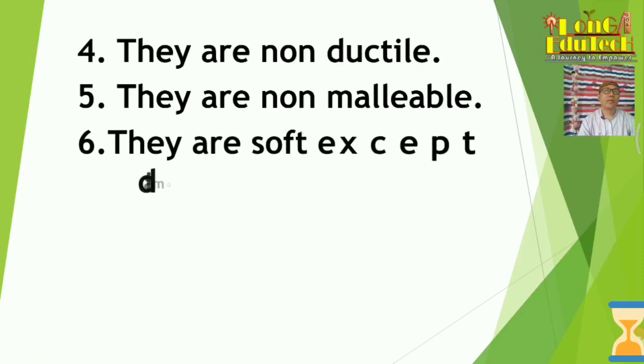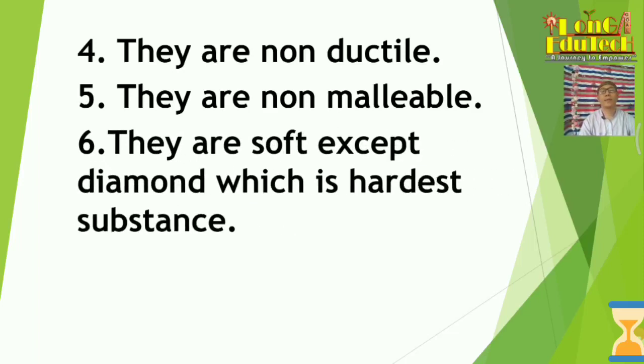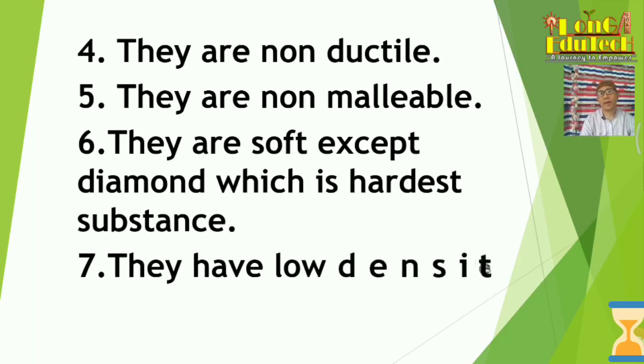They are soft except diamond, which is the hardest substance ever. Generally non-metals are very soft, but exceptionally the diamond is the hardest substance ever. So at this point we have to keep this in mind. Number seven, they have low density.